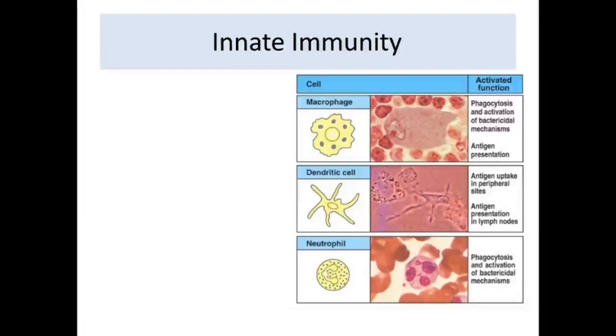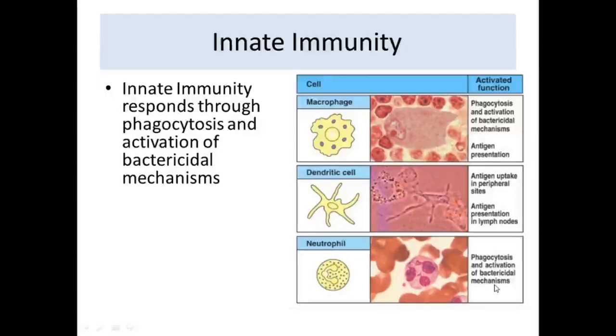This immunity or this defense which we have talked about till now is the example of innate immunity. So innate immunity, we can summarize again: macrophages' activated functions are phagocytosis and activation of the bactericidal mechanism, or they can present the antigens. Dendritic cells can take up the antigens at peripheral sites. Antigen presentation occurs in lymph nodes, and neutrophils can phagocytose and activate the bactericidal mechanisms. So these are the innate immunity responses.